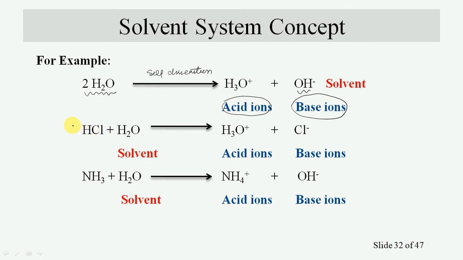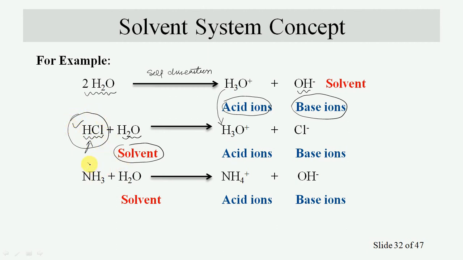So any substance, when it undergoes dissociation in water, which is the solvent, like HCl, the solute, if it can furnish the acid ion, which is the characteristic of the acid, then the substance is acidic in nature.